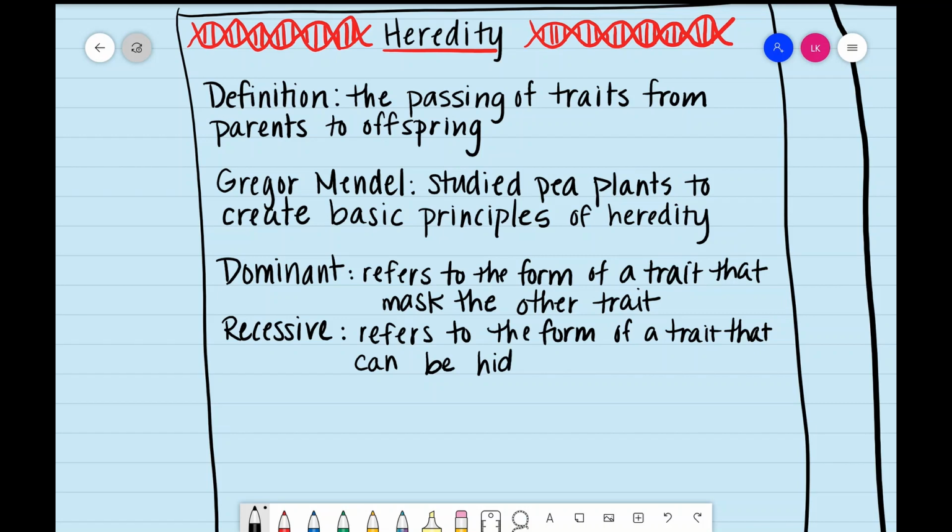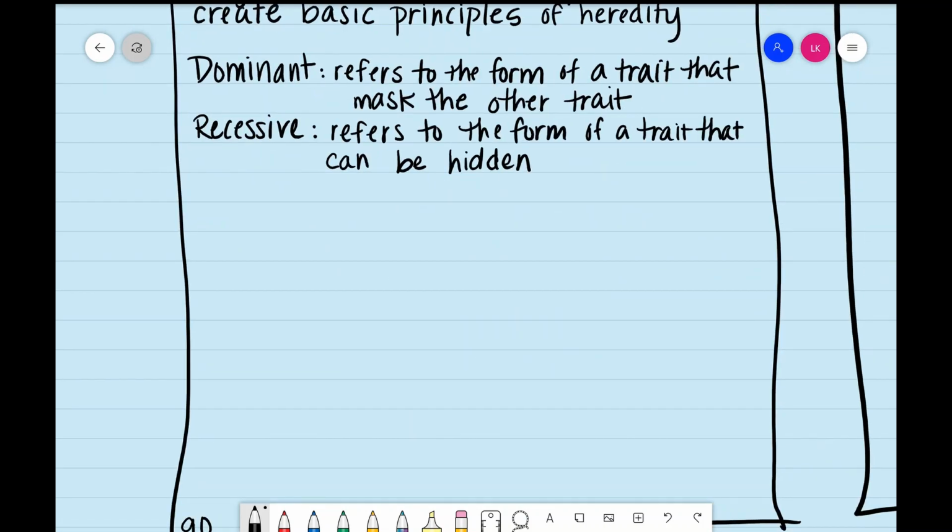For example, in my eye color example, if a person has blue eyes, it means that they received only that trait, which means they would have had to receive it from both parents. It may have been the hidden trait in a previous parent, but they would have had to receive it from both parents. And that means there's no dominant trait present to mask the recessive trait. So let me explain what I mean by that.